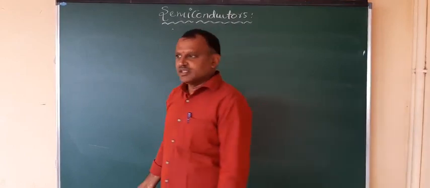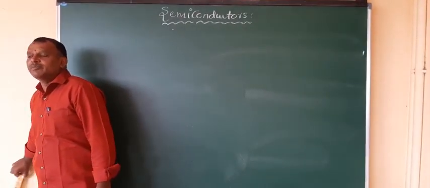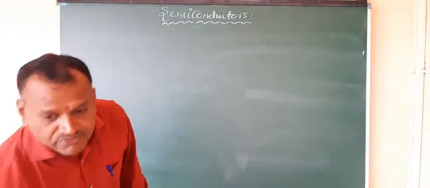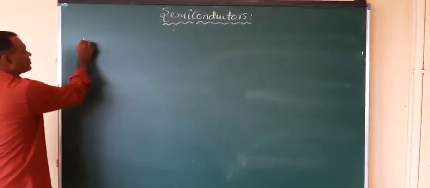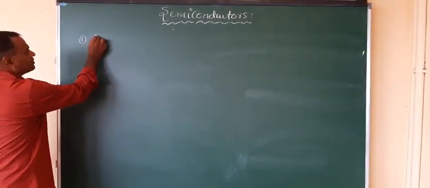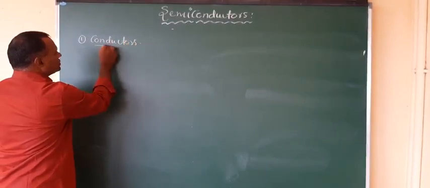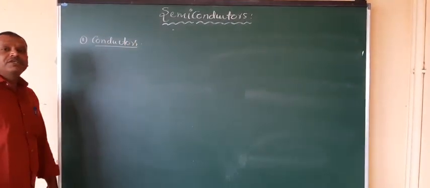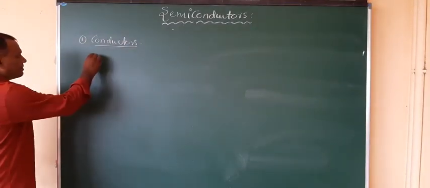that is, how the valence band and conduction band exist and are formed in conductors, so that the conduction property can take place. First we explain conductors. In conductors, the arrangement of the valence band and conduction band is such that you can observe it here.